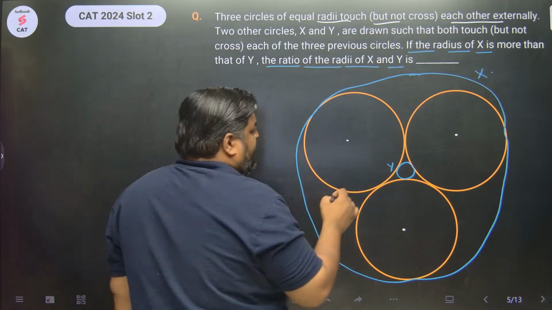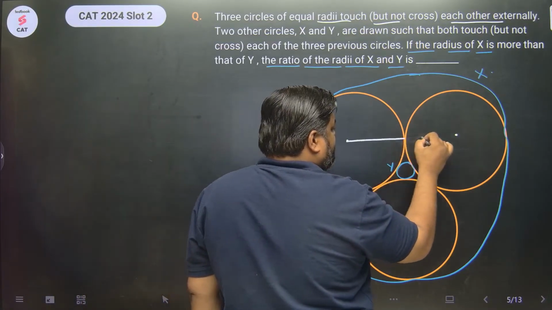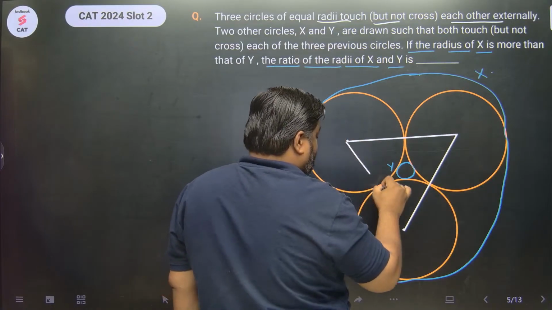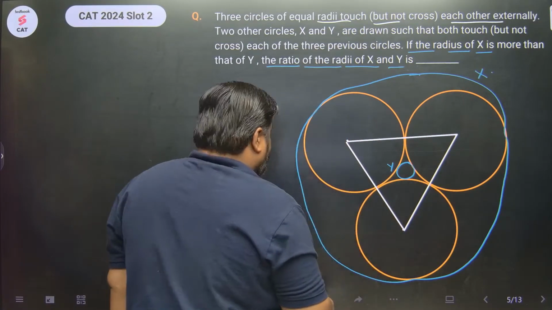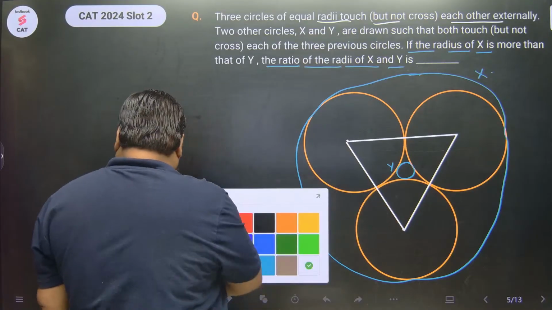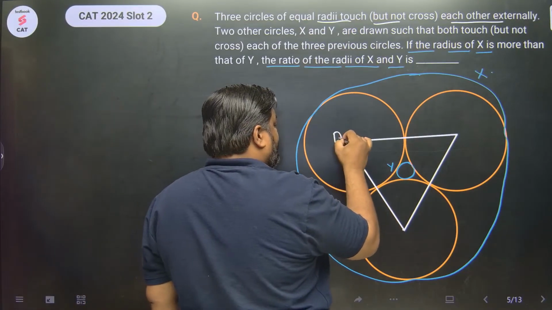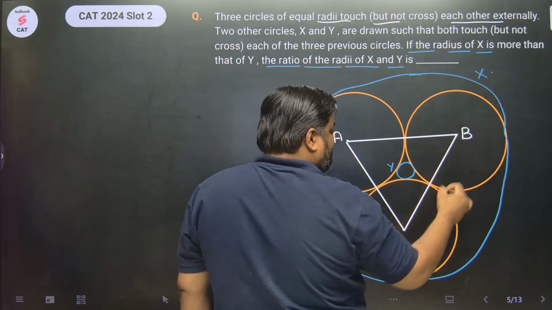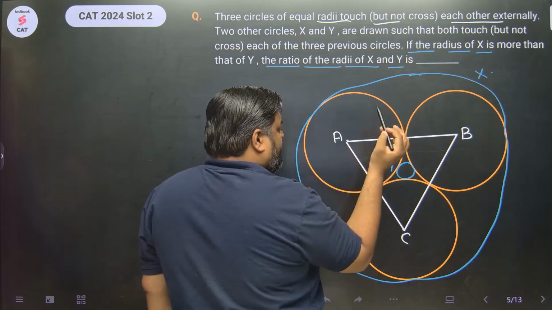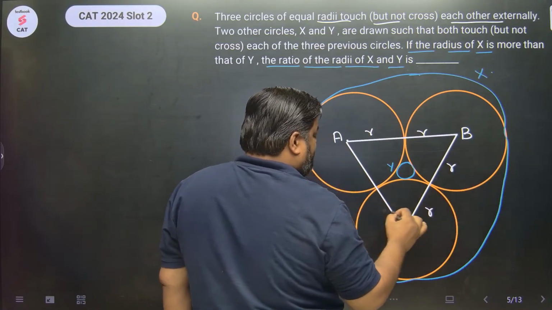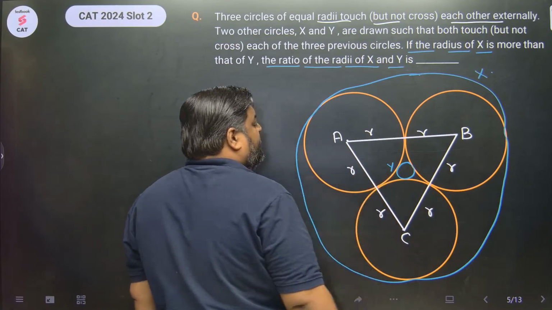Let's name this triangle A, B, C, and so this is r, this is r, this is r, this is r, this is r, this is r.